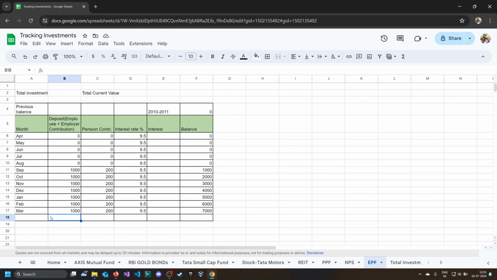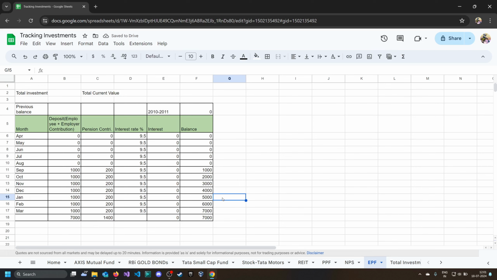So we'll here sum the data of deposit. We will sum the pension contribution, and interest rate will remain same. Interest we will calculate, let's put 0 for now, and we will sum it. And balance will be this amount, plus interest, total interest. So this is the balance.